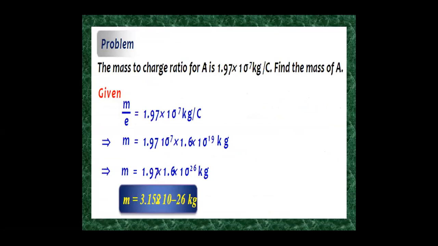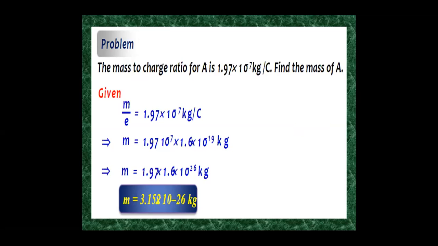So let us discuss the numericals based on these concepts. The mass to charge ratio for A is 1.97 into 10 to the power minus 7 kg per coulomb. Find the mass of A. As we know, the ratio of mass to the charge e is equal to 1.97 into 10 to the power minus 7 kg per coulomb.